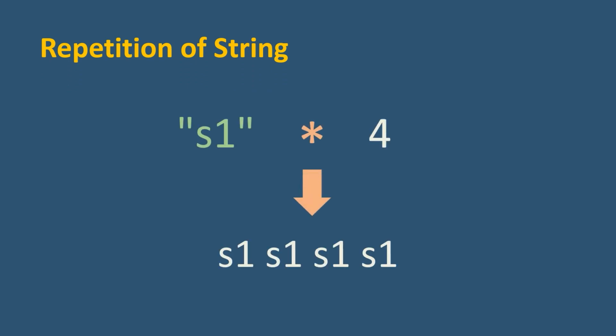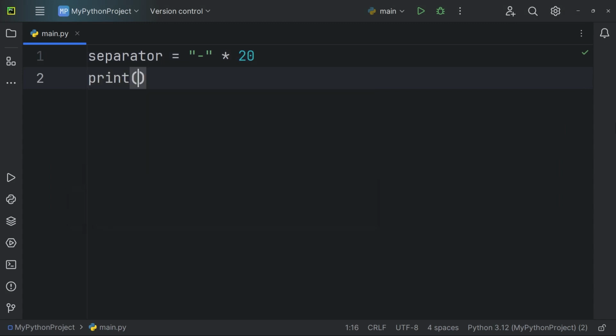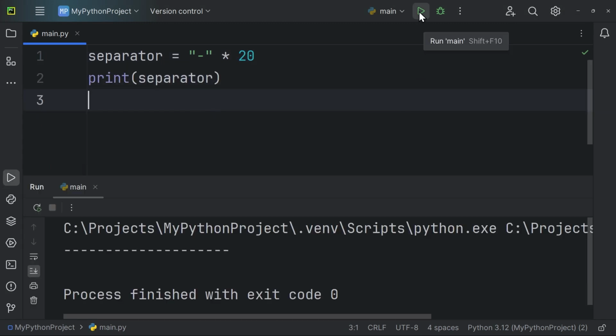String repetition is the process of creating a new string by repeating the original string a specified number of times. We can repeat a string using the asterisk operator. To give you an idea, separator equals dash asterisk 20. Print separator. Let's execute the script. Here, we create a string separator that consists of 20 dash characters by repeating the string dash 20 times.